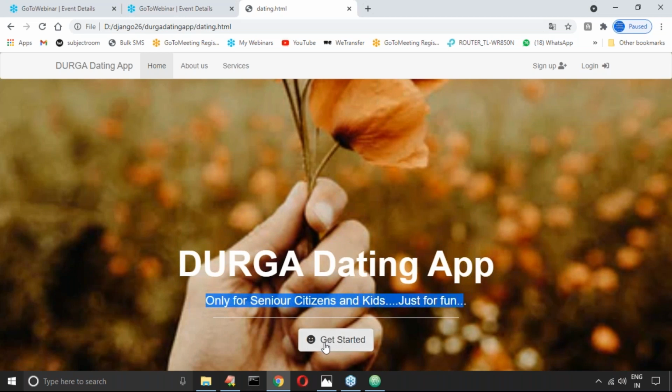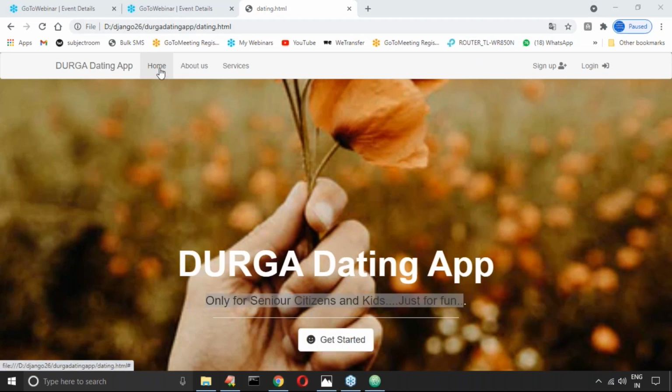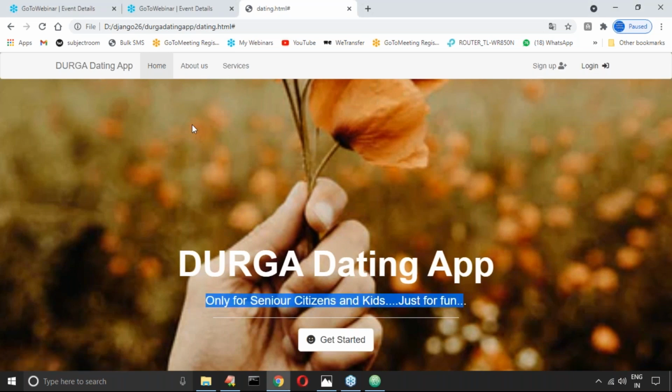This is the get started. At the top, Durga dating app, then home, about us, services, sign up, login. The same thing you can develop with real images and static content.